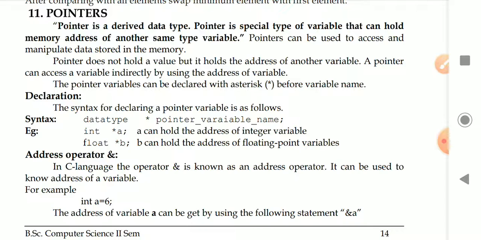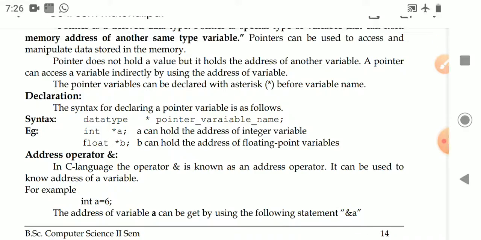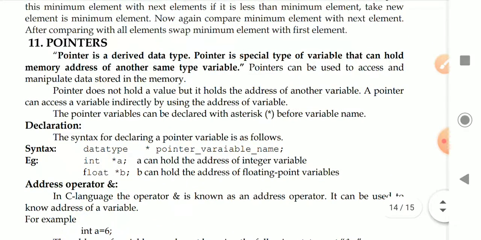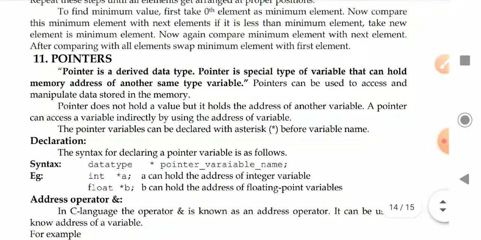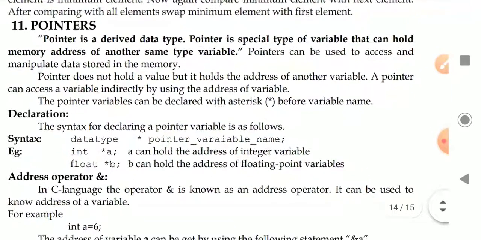The primary data types or built-in data types are supported or defined by the language developers. By using these built-in data types, we can derive our own data types. Those data types are called derived data types. That's why pointer is a derived data type.